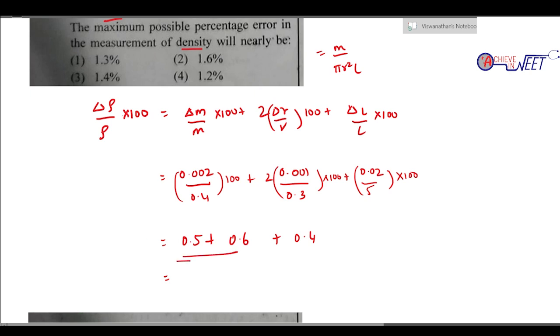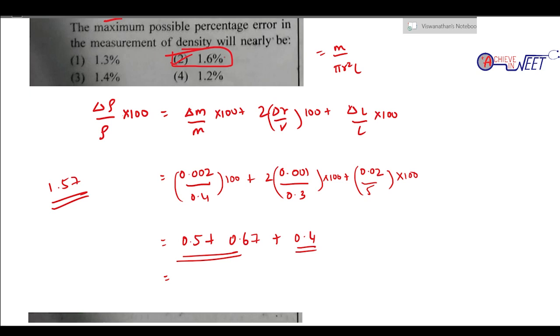So 0.5 plus 0.67 plus 0.4. 5 plus 4 is 9, 9 plus 6 is 15. So I think it's 1.57, so approximately 1.6. So the maximum possible percentage error is going to be 1.6 percent.